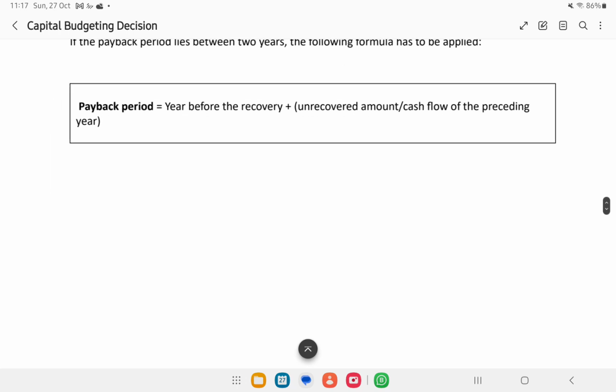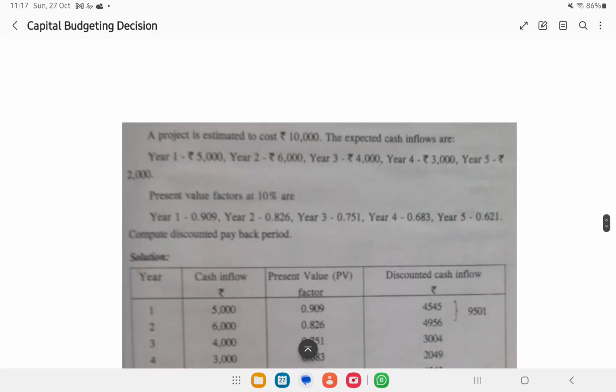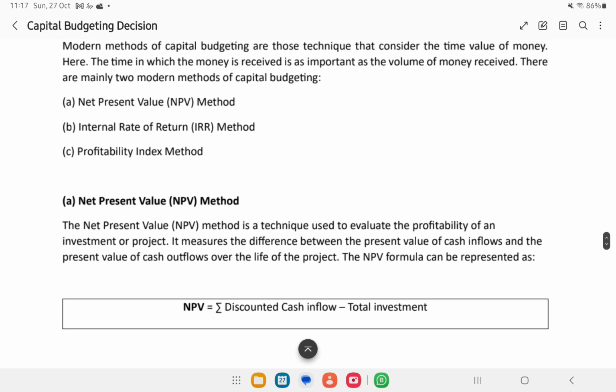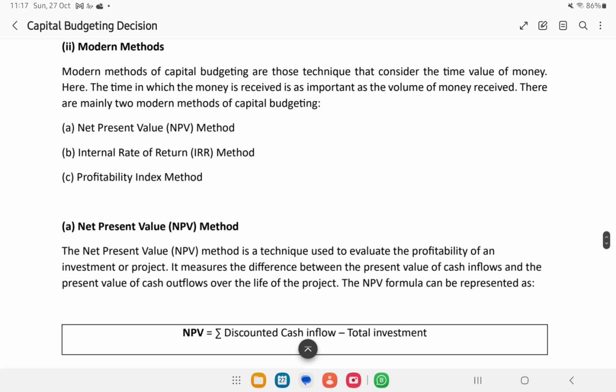Also there is one formula. I am not revealing this here. I don't want to make you confused. We will do it in the problem. Here is another problem, it is just a little bit complicated. We will discuss it in another video. Don't worry. So we have seen the two major traditional methods for investment decisions.